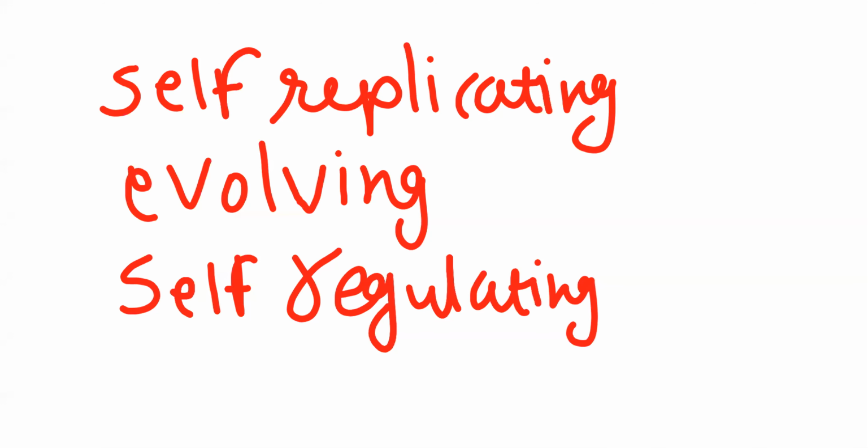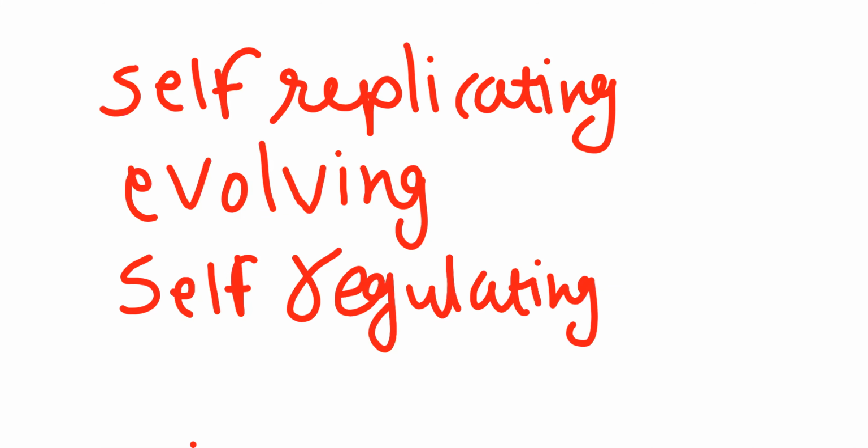And the last one is the self-regulating interactive system, which is capable of responding to external stimuli. Remember, other properties are also present in living organisms. In your textbook, only these are given, which we have learned.